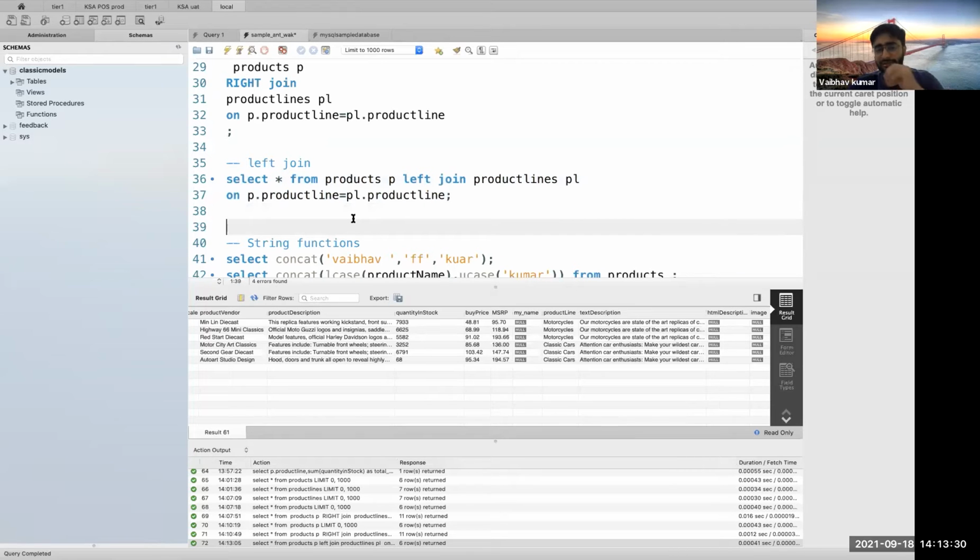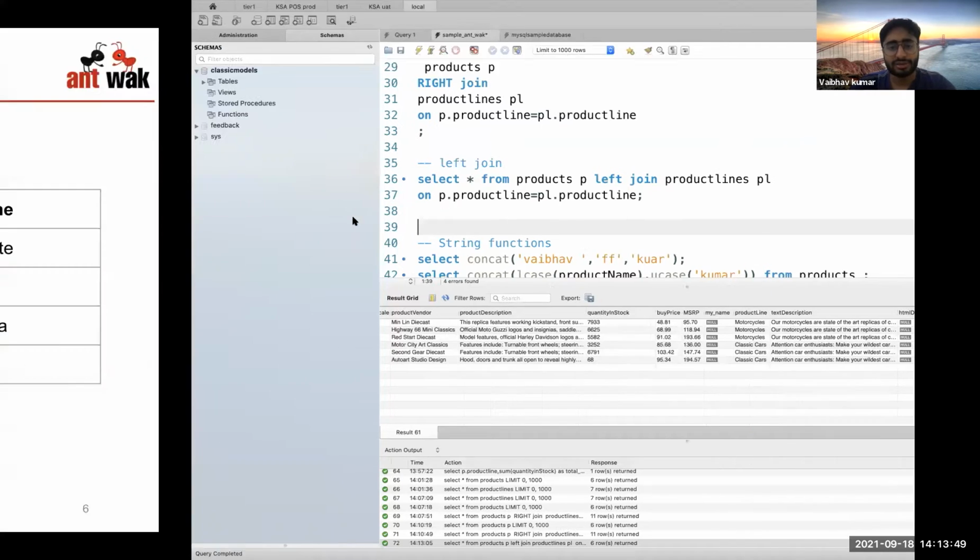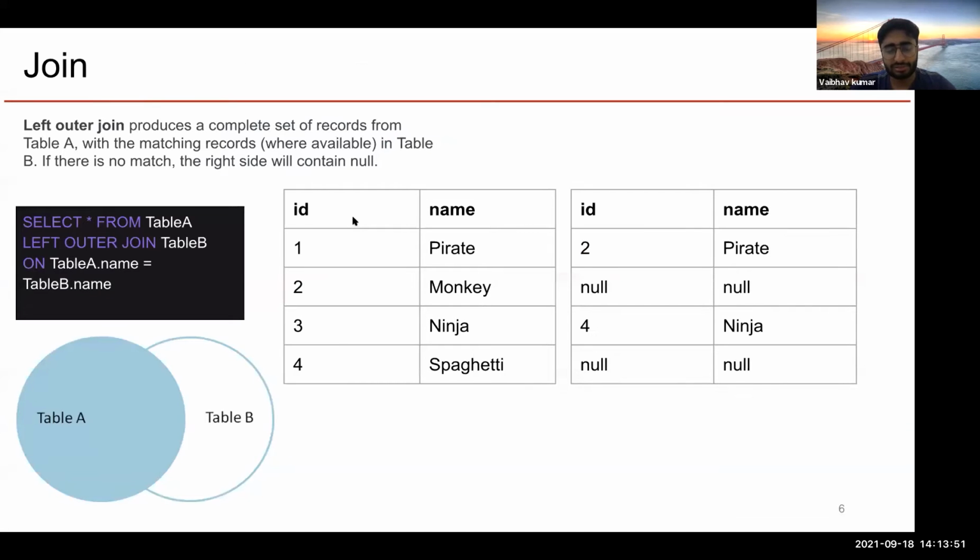It may look to you like this is very confusing, but once you write some joins and other conditions yourself, it will be easier to understand. It is a very simple concept where you join two tables.